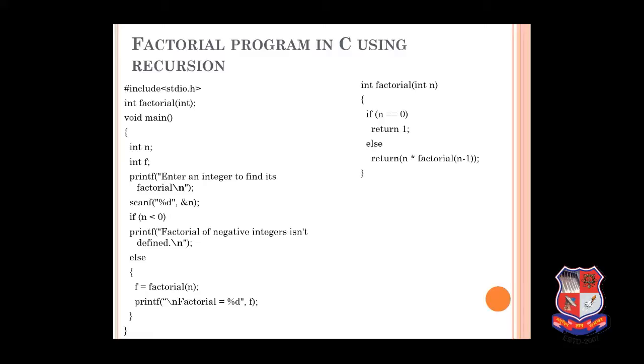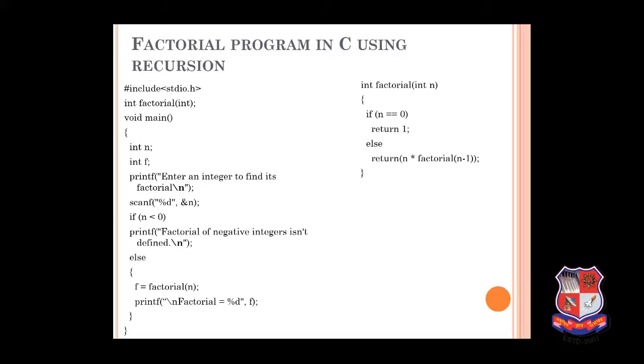The factorial of n minus 1 is a function call, so it will keep calling the function and decrement n by 1 until it reaches 0. So here we can see it will start from n multiplied by factorial of n minus 1.